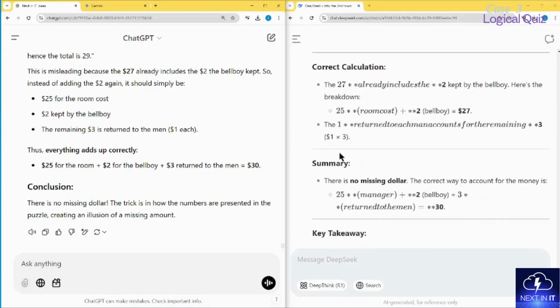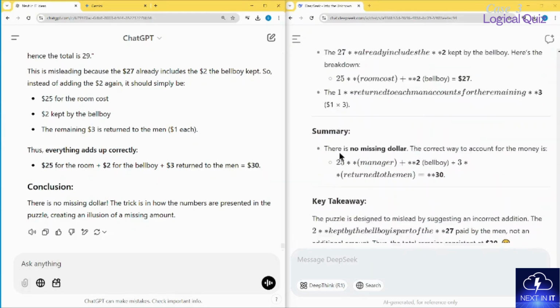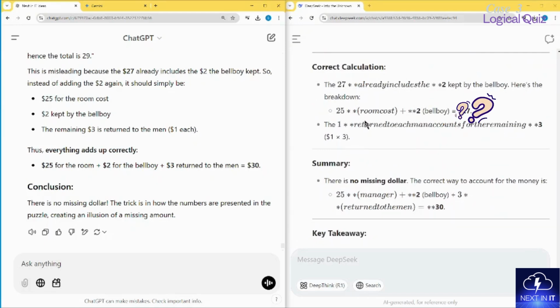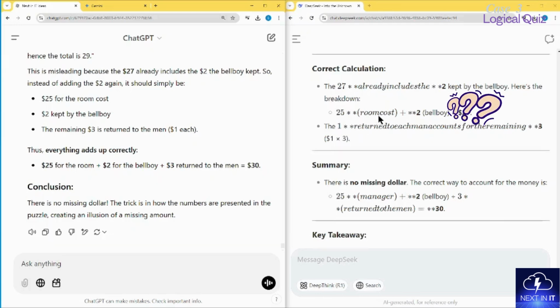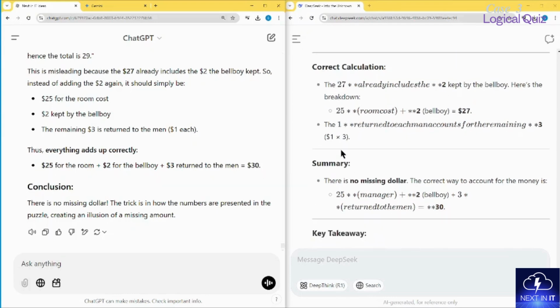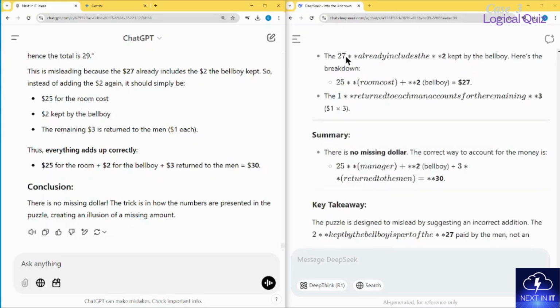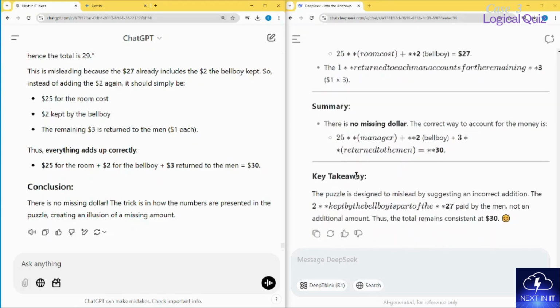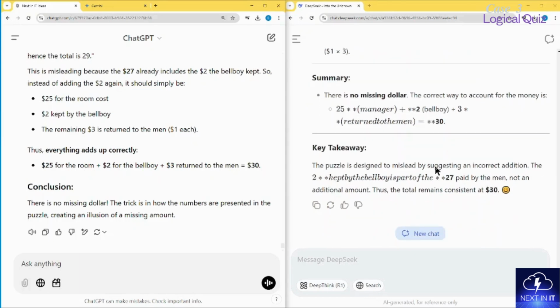They also answered it pretty well, but the way it was replying, I did not like it. You see, it's not very fancy. It is using very long variables, which there was no need for. You can see how nicely ChatGPT has framed the answer on the left, whereas on the right for DeepSeek we can see that it has got the correct answer. 25 plus 2 plus 3, yeah, it is also explaining the same thing. Very nice.